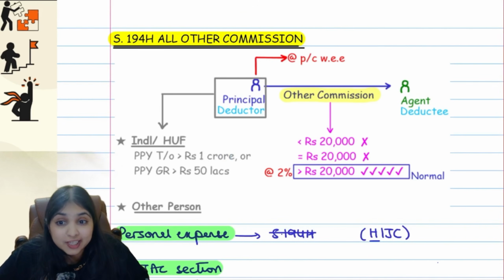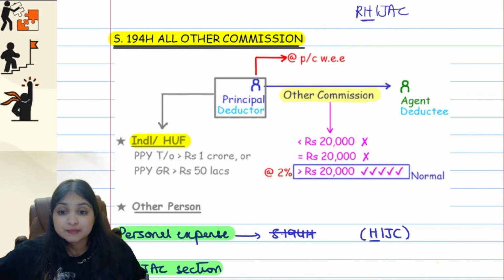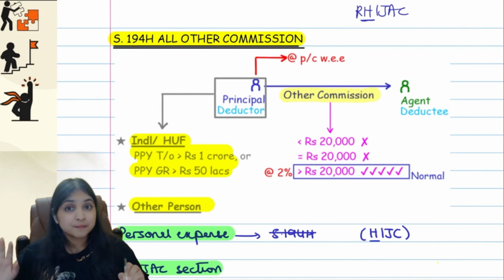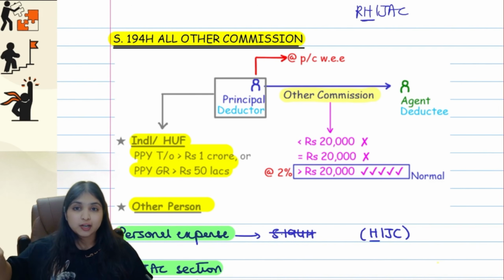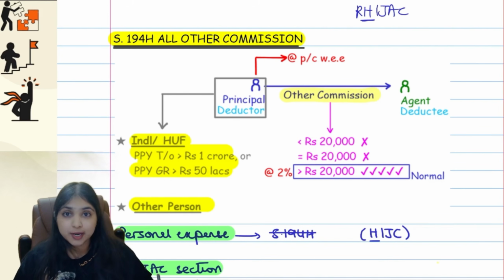Now 194H, guys, this is an R hijack section. So therefore, we will trouble the deductor over here. If the deductor is an individual or HUF, same condition, his preceding previous year turnover has to be more than 1 crore or his preceding previous year gross receipt has to be more than 50 lakhs, or he has to be any other person. So 194H will apply for all other commission. Basically, if it is not lottery commission and not insurance commission, all other commission will come under 194H. So let's say the principal is giving commission to the agent. For the agent, this is income.